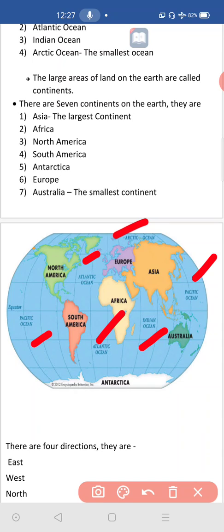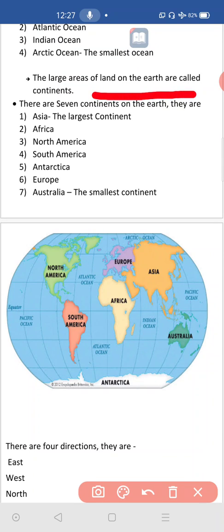Keep it in mind. Next point, you can see that there are 7 continents. What do continents mean? They are given clearly here. The large areas of land on the earth are called continents. We are calling them continents. How many continents are there on the earth? There are 7 continents on the earth.